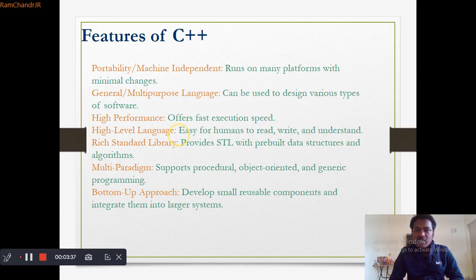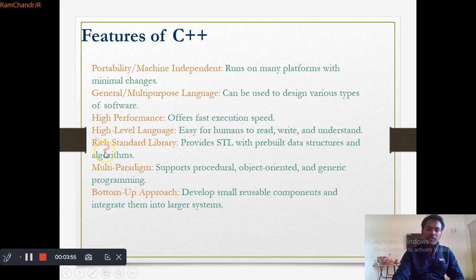They can be understood only by machines. It is in terms of machines which machines can understand. But C++ is a high level language, so humans can easily understand the language. So that is what is meant by high level language.